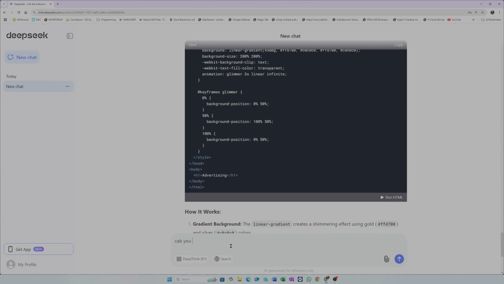Can you redo that and give it a glowing gold background effect?